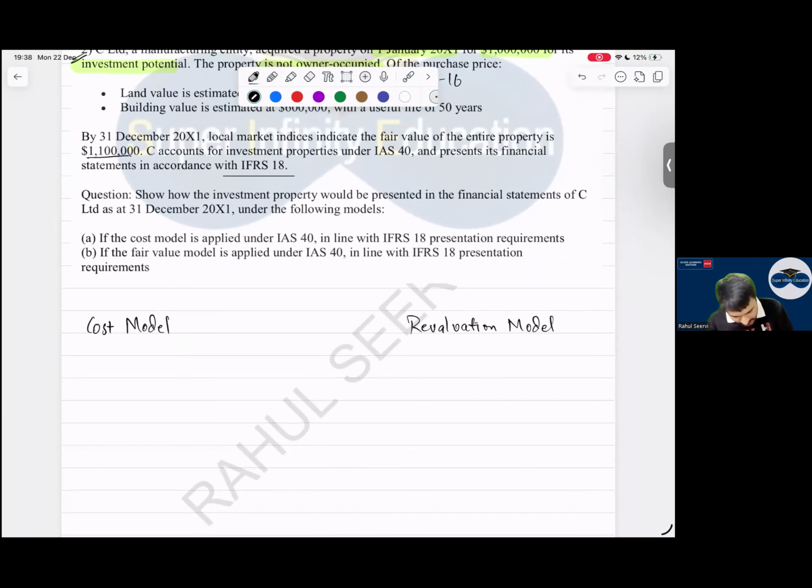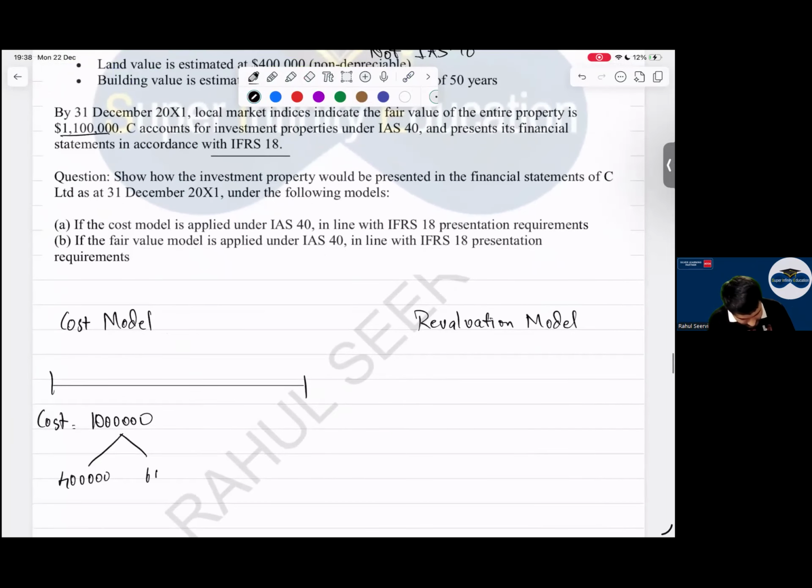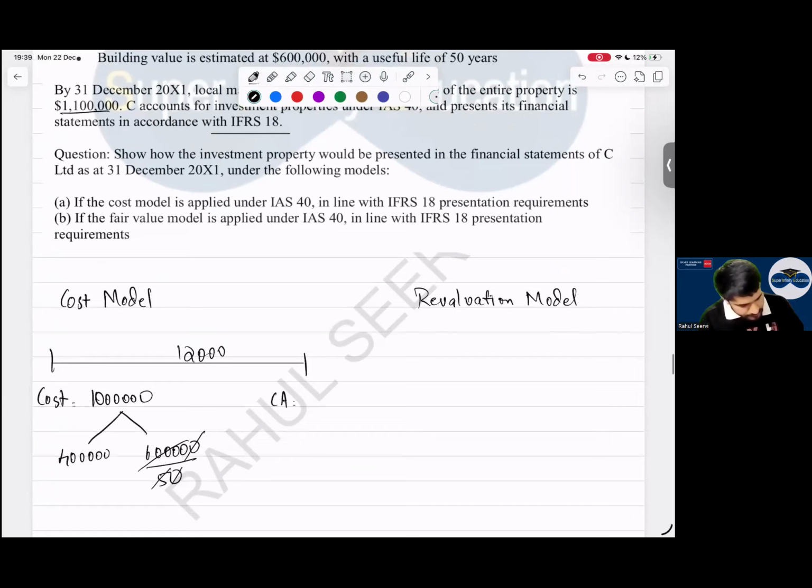So what will be the cost here, sir? 600,000. 400,000 is for land, and this is this one. What is the depreciation, everyone? 12,000. 50 years. 12,000 for sure. What is the carrying amount then? 9 lakh 88,000. Correct answer.